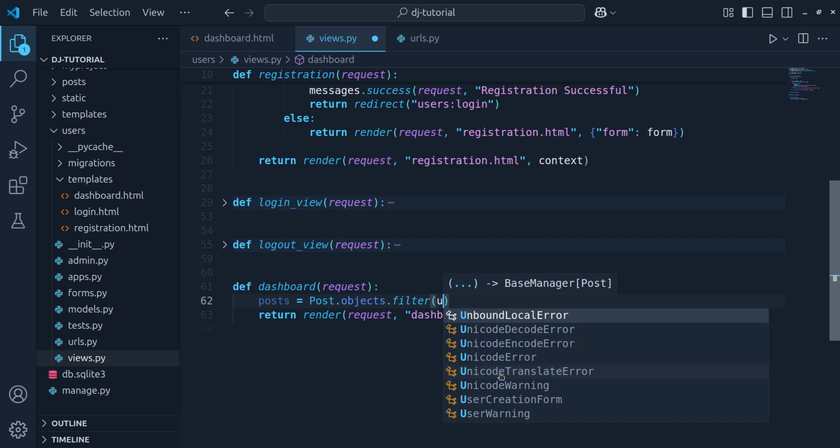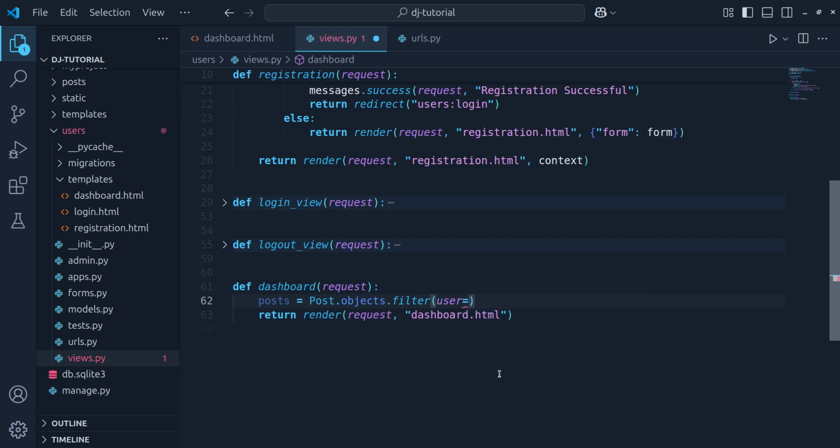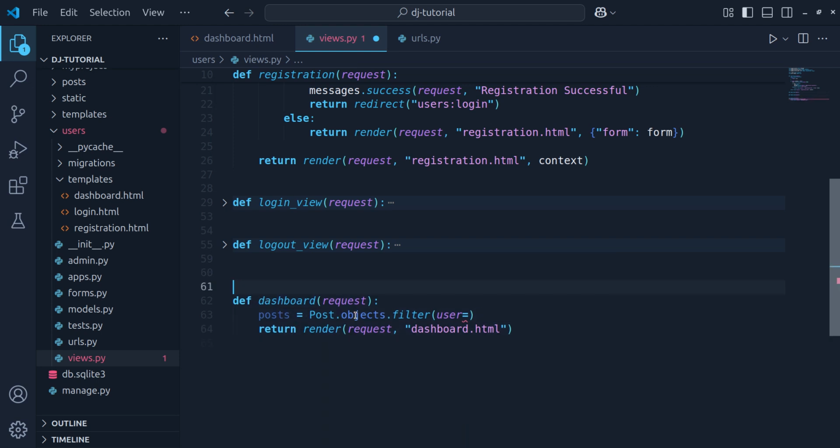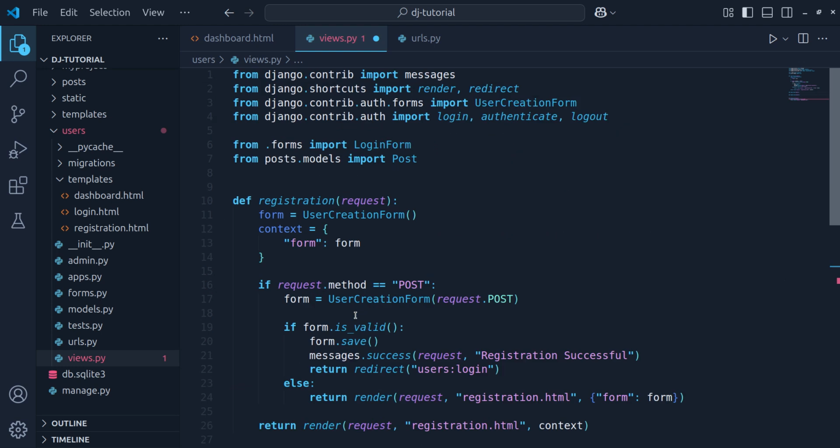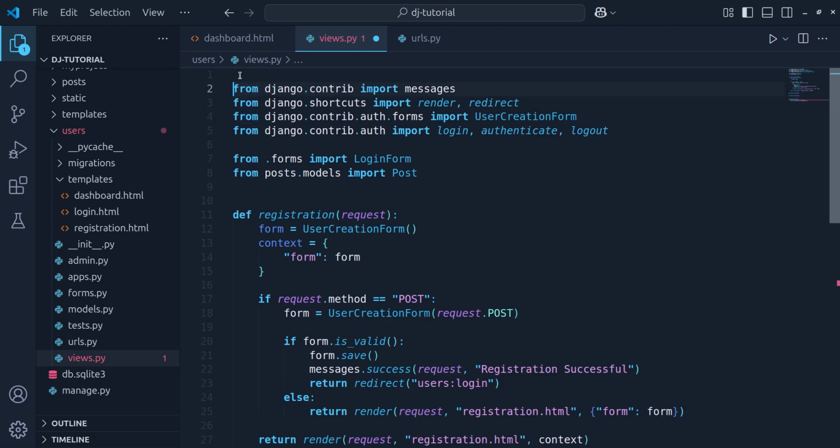Okay, now what I have to do is just filter the query set, and this will be filtered by the user. So I have to get the user here. Now if I want the logged in user, then I must authorize this view. And how can we do that? We just use login required here. So I have to import that. So let's import login required.